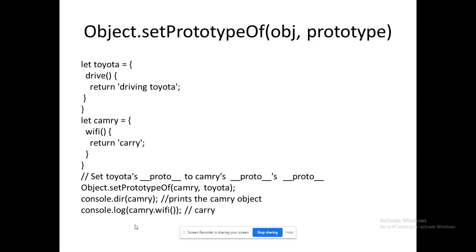You can see that I am creating an object Toyota. It has a function drive, which is returning something. And I am creating camera, which has a method wifi. It is returning some value.